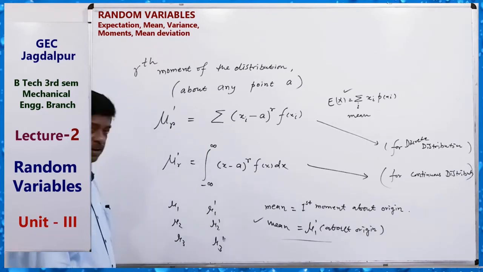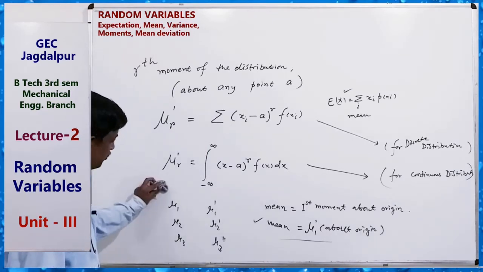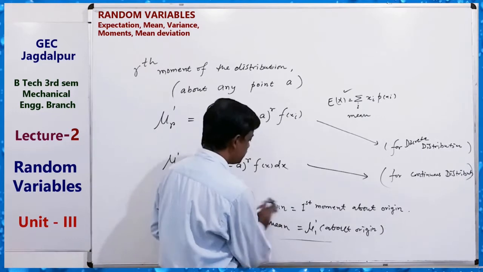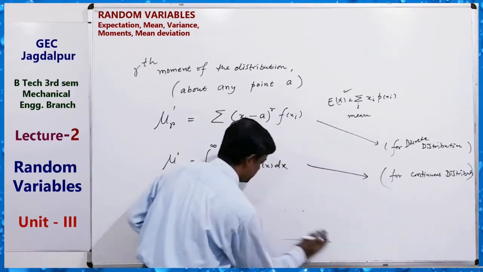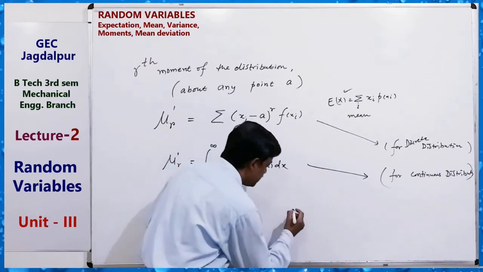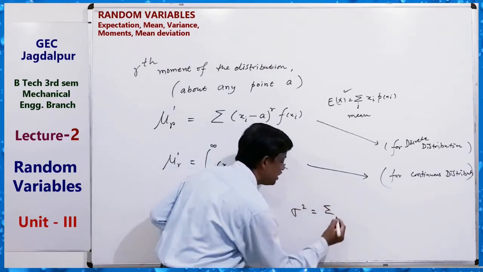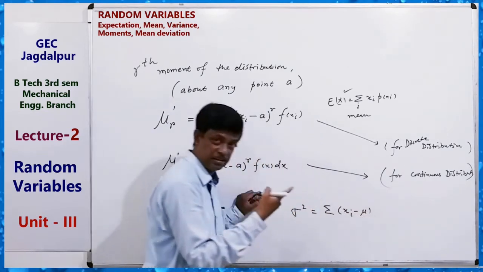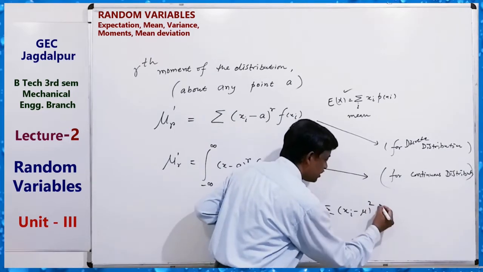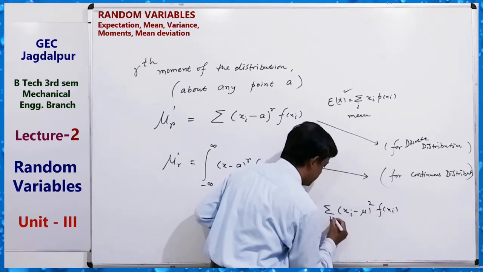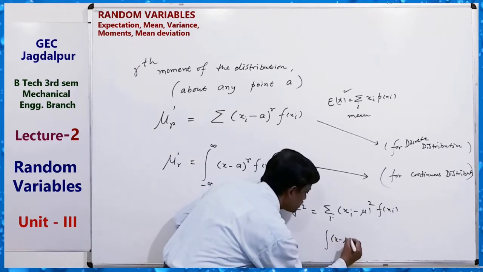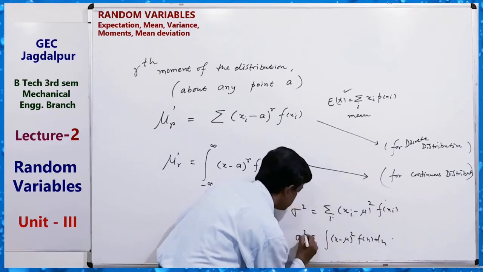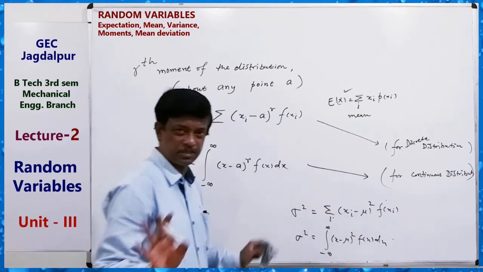Okay. Now we know the variance, sigma square. What is sigma square? That is the variance: sum of (x minus mean) square f(xi) for discrete, or integration of (x minus mu) square f(x) dx for continuous.